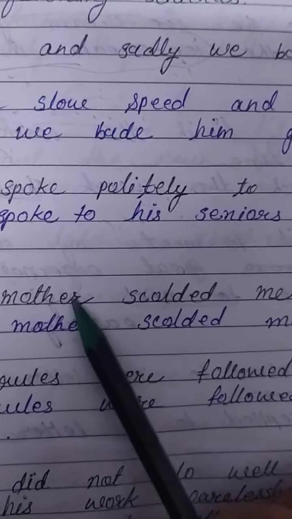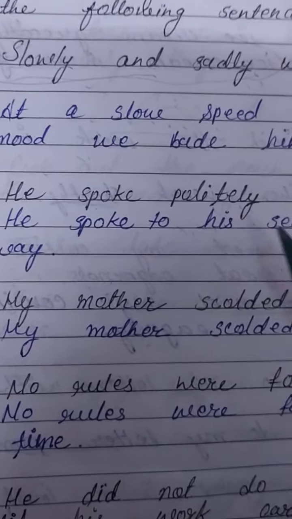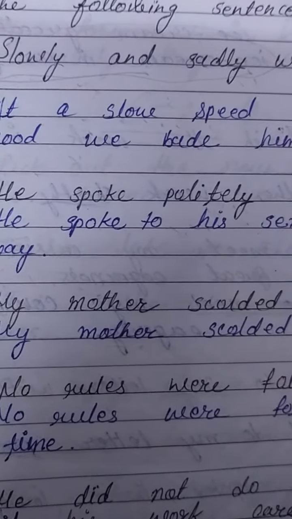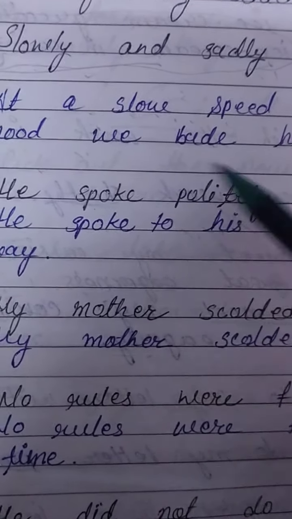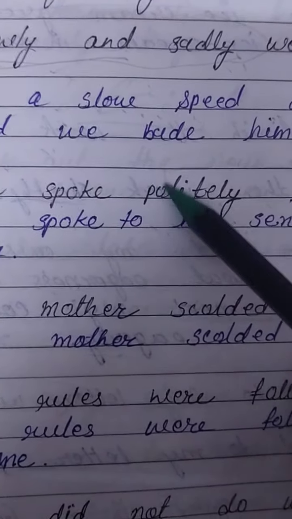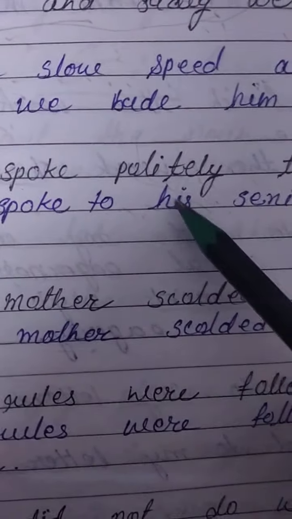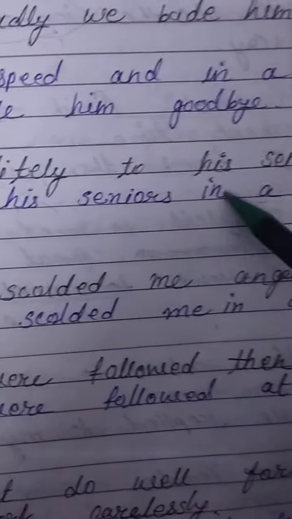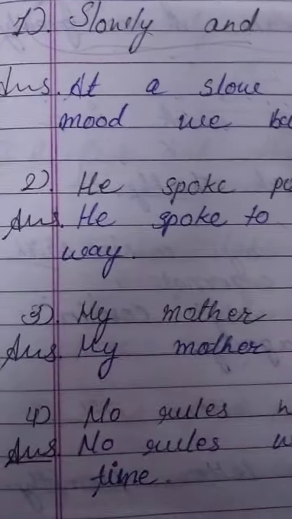I haven't changed any meaning in this sentence, I just found the adverb and replaced it with the adverb phrase in a polite way.